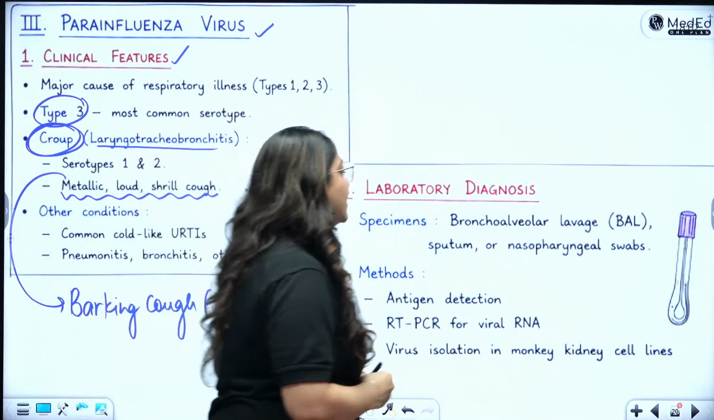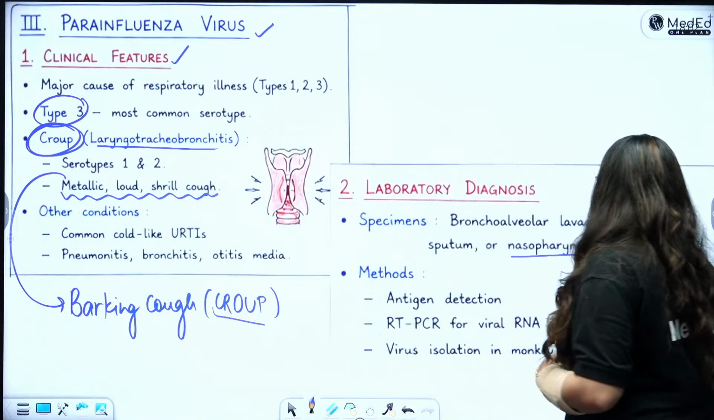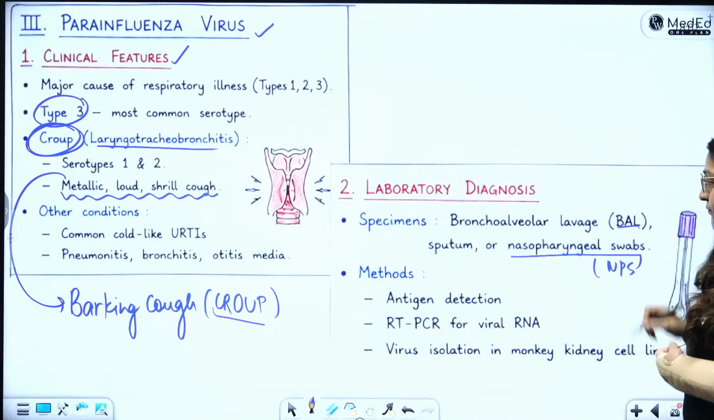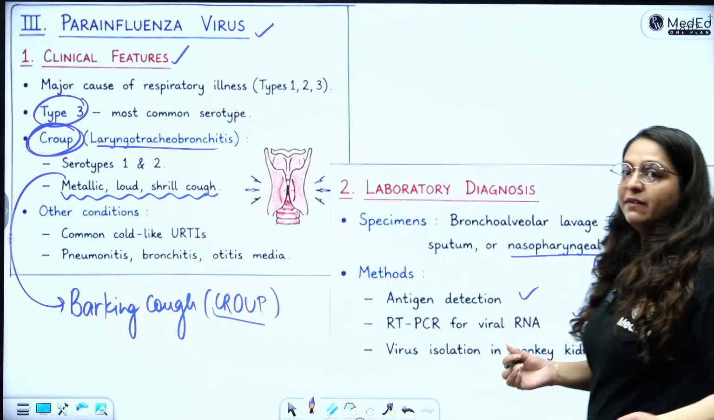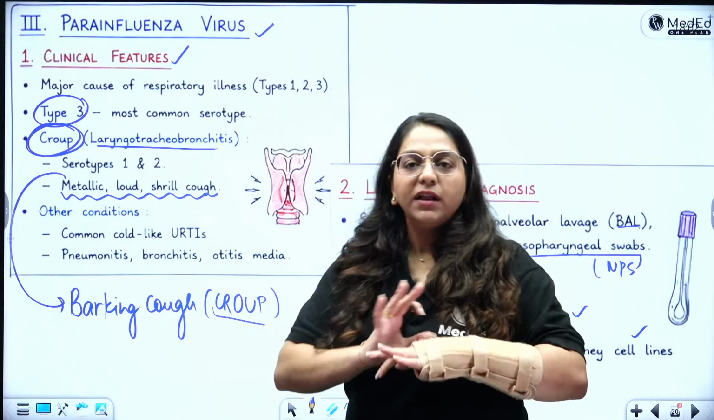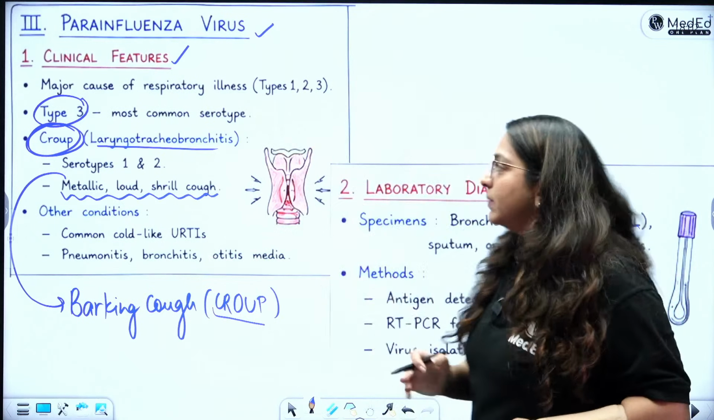What will you do for lab diagnosis? You will collect a nasopharyngeal swab or you will collect a BAL. Antigen, PCR, virus isolation. Something which you commonly do for all viruses. Nothing special here. Just write the common things.